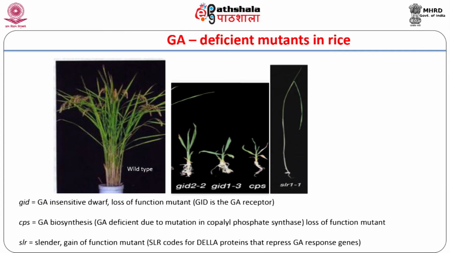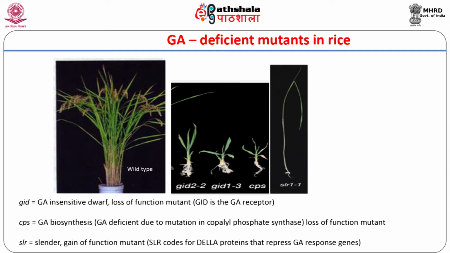Enzymes in the gibberellin biosynthesis pathway were identified by isolation of dwarf mutants that arose due to GA deficiency. For example, the mutant cps showed a defect in the enzyme copalyl diphosphate synthase. The mutant could be restored to wild type by exogenous application of gibberellin.